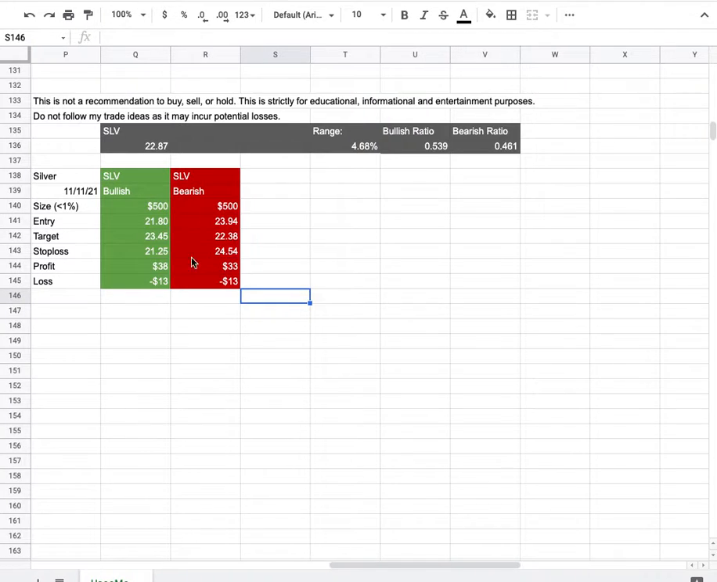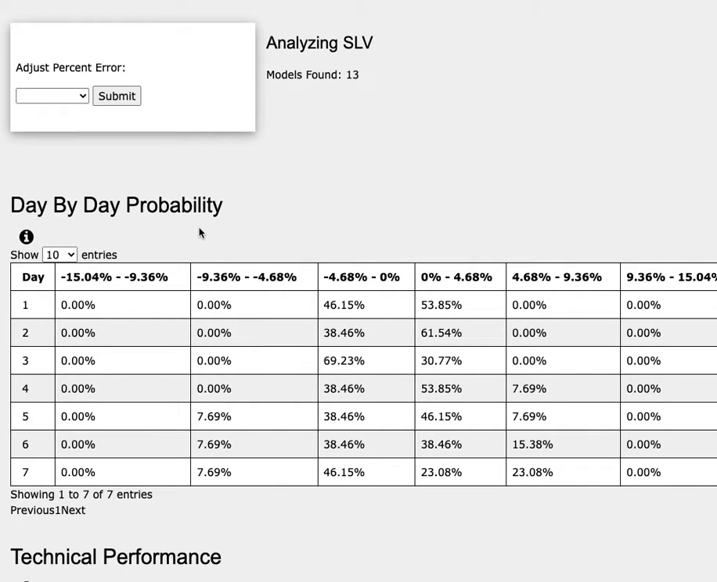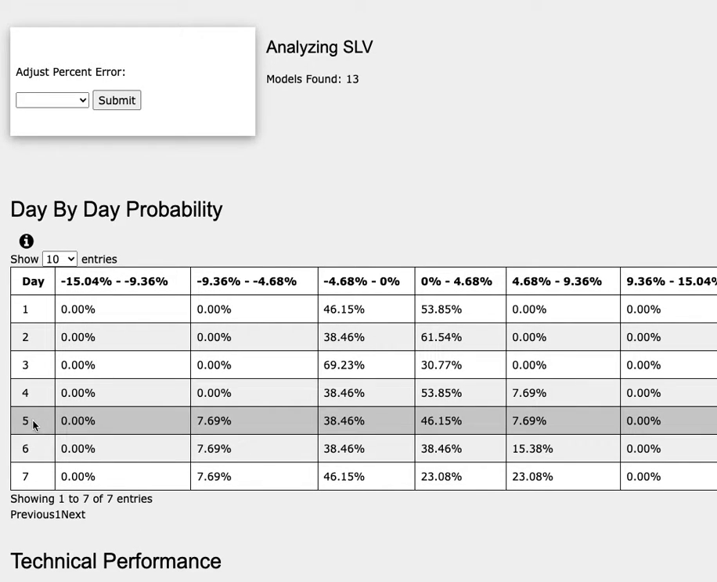So how did I develop the trade idea? It all comes from the day-by-day probability model, and as we progress to the 5th day of the week's trading, silver futures has a 46% chance to climb between 0 to 5%, and 8% chance to climb between 5 to 9%. To the downside has a 38% chance to fall between 0 to negative 5%, and an 8% chance to fall between negative 5 to negative 9%.